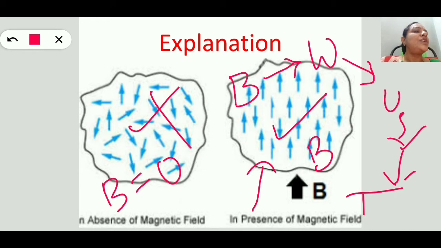Again, these molecules return to their original positions. This is the case when the paramagnetic salt is magnetized. Then what happens when it is demagnetized?